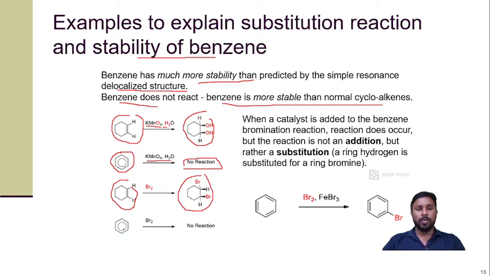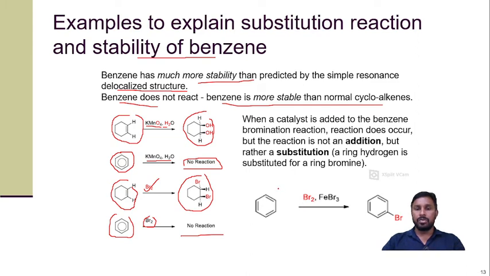But when we react benzene with bromine without any catalyst, there is no reaction. Here, without a catalyst it produces the product, but for benzene, in the absence of the catalyst the reaction cannot take place. So this suggests that benzene is comparatively more stable.